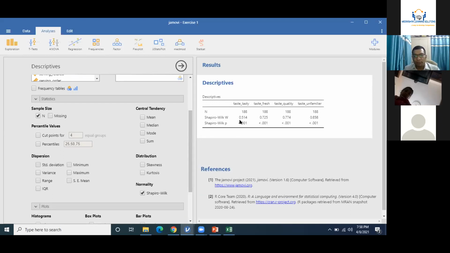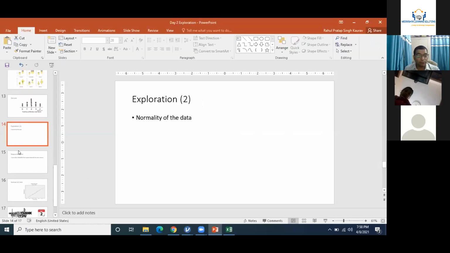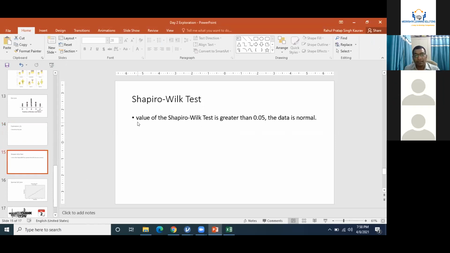The value of Shapiro-Wilk is 0.514. This is the Shapiro-Wilk value, and every test is significant, which is less than 0.001. What is the standard threshold value of Shapiro-Wilk?